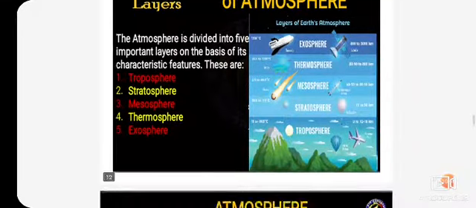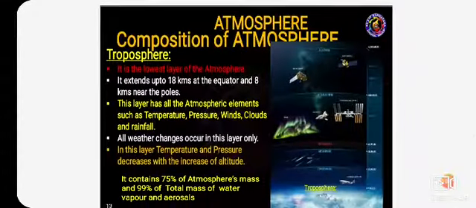Let us come to the first one, children, the troposphere. The troposphere is the lowest layer of the atmosphere. It extends 18 kilometers at the equator and 8 kilometers at the poles. So dear children, what is the equator? The equator is the imaginary line between the north pole and the south pole.